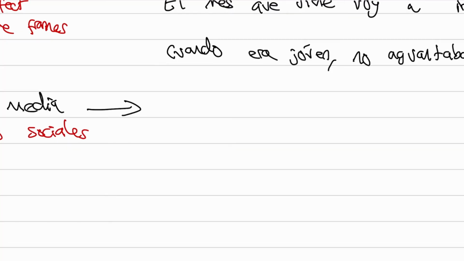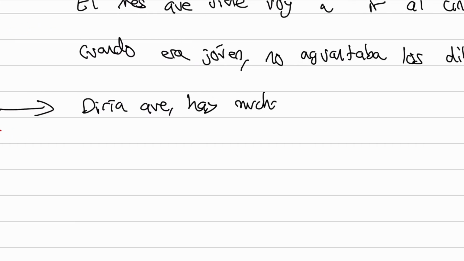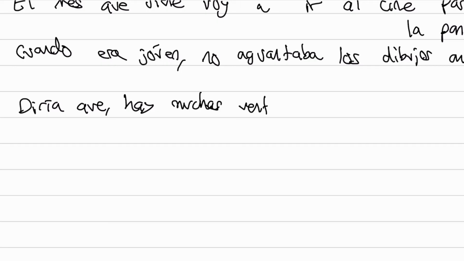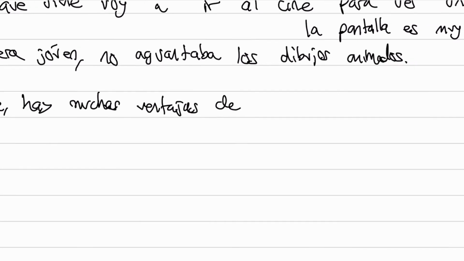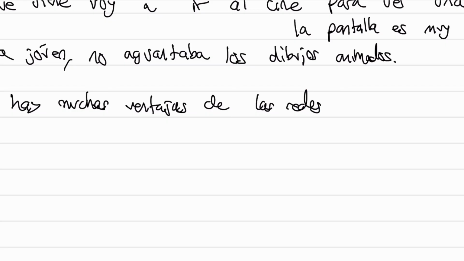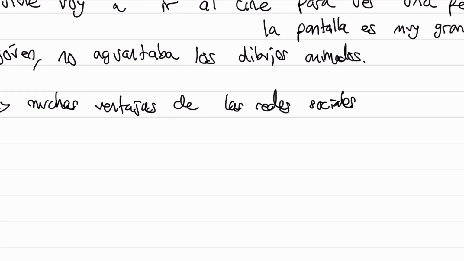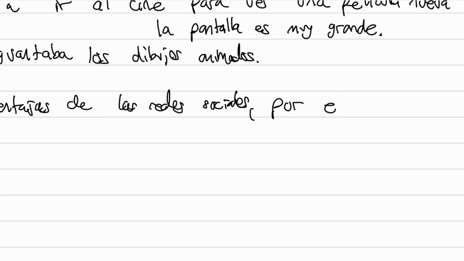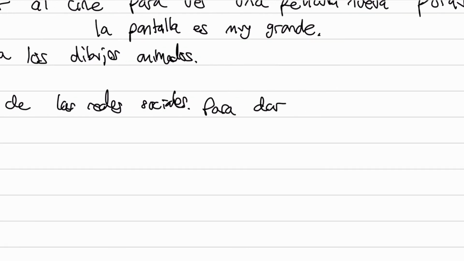So, diría que, I would say that, diría que hay muchas ventajas, advantages de las redes sociales. Por ejemplo, or you could say like para dar un ejemplo. Let's use that one. So again, more complex. Para dar is a separate sentence. So to give an example, in order to give an example, para dar un ejemplo.